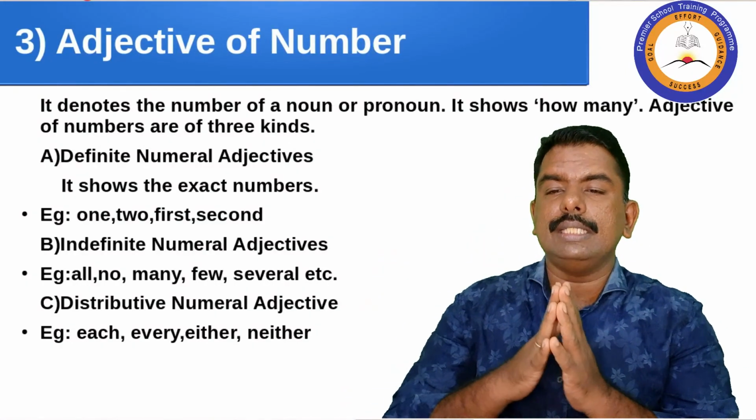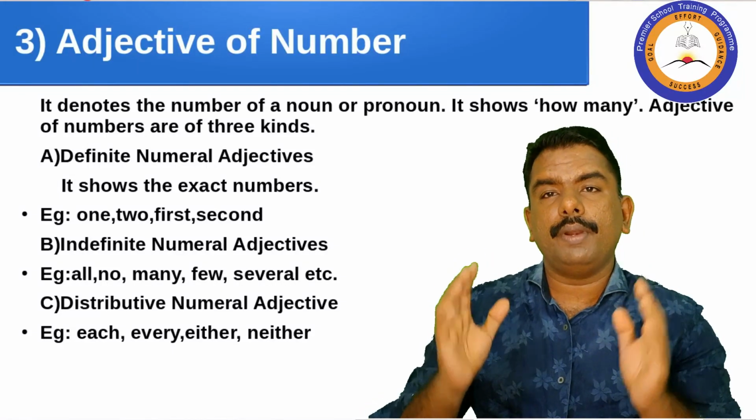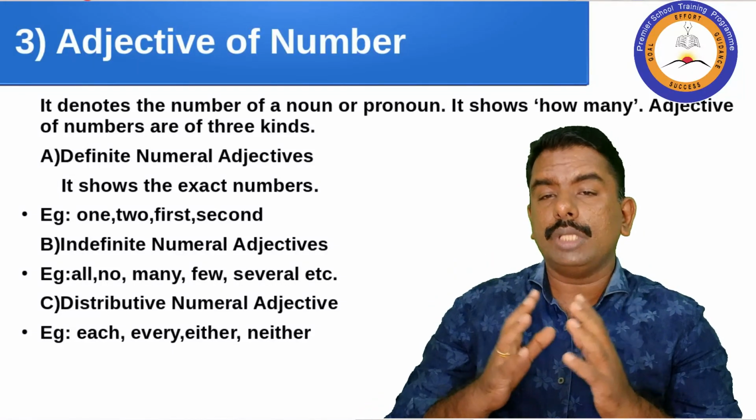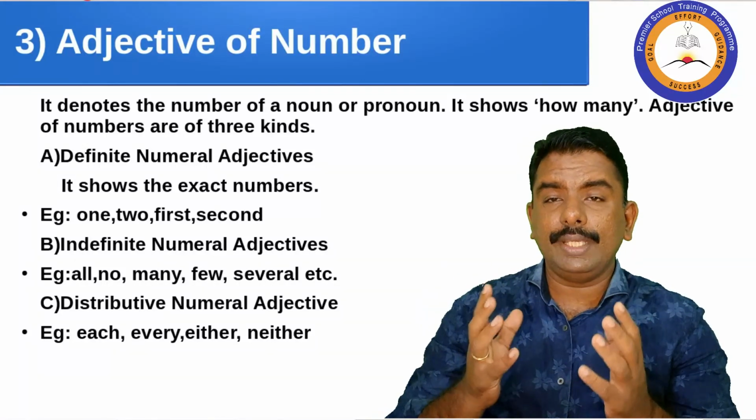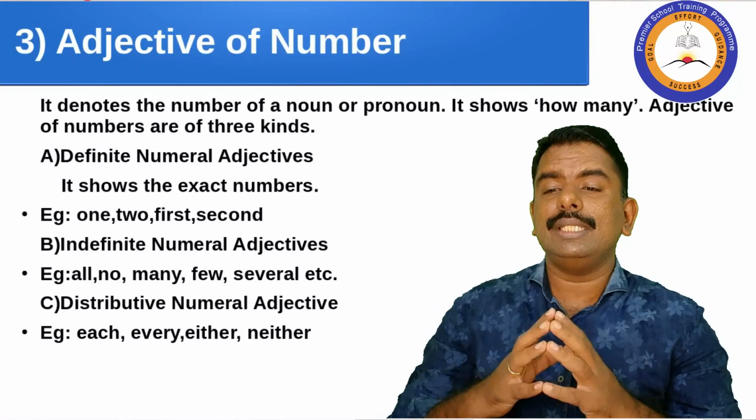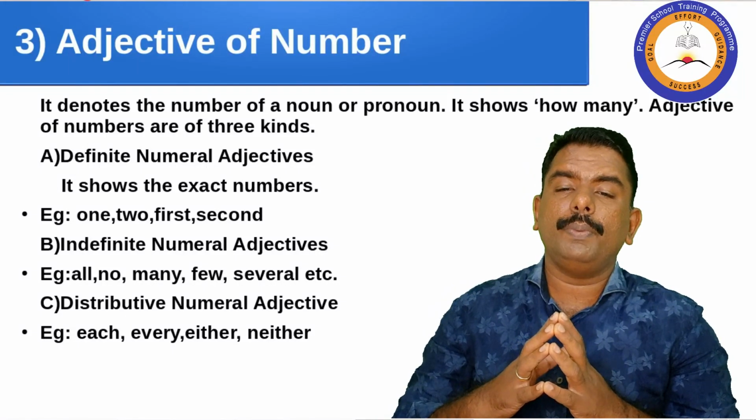It denotes the number of a noun or pronoun. It shows how many. Adjective of numbers are of three kinds.